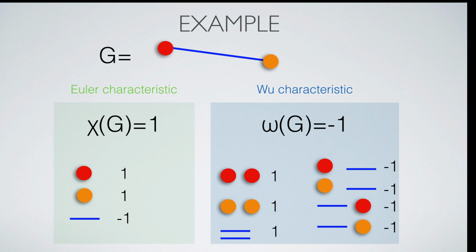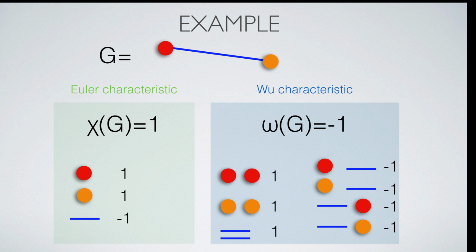Here is a simple example of an evaluation of the Euler characteristic and Wu characteristic of a graph. The graph is the complete graph with two vertices, the one simplex. For the Euler characteristic, we just count simplices. Since there are two even-dimensional simplices, which are the vertices, and one odd-dimensional simplex, the edge, the Euler characteristic is 2 minus 1 equal 1.